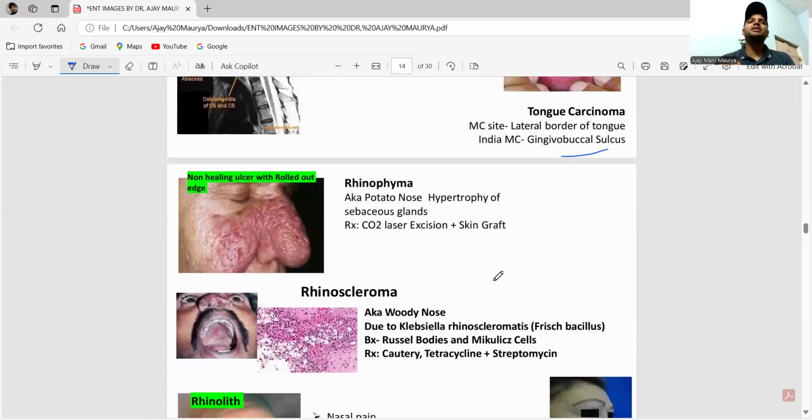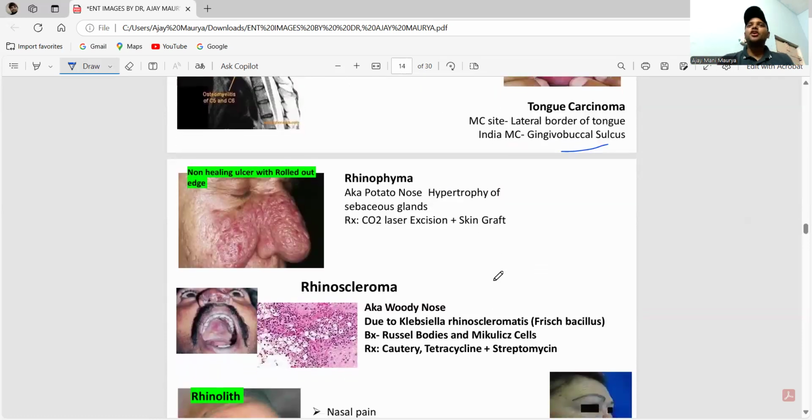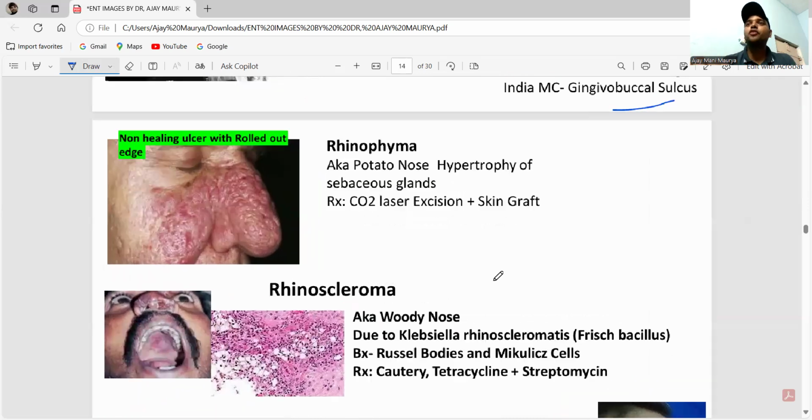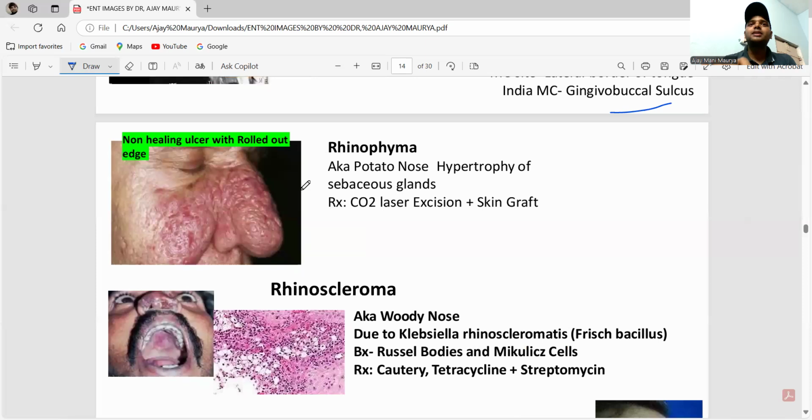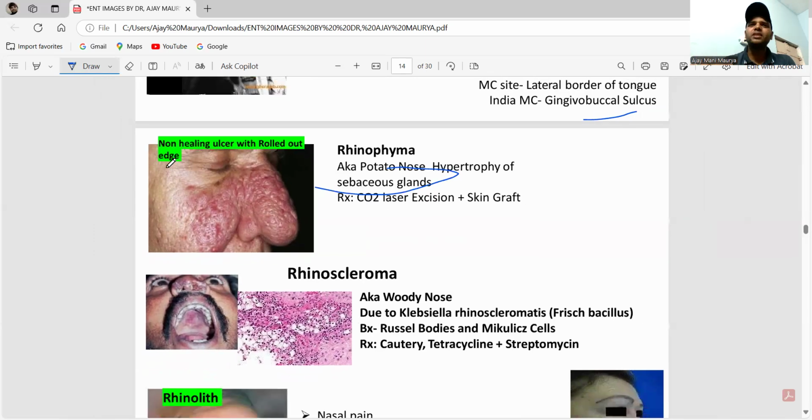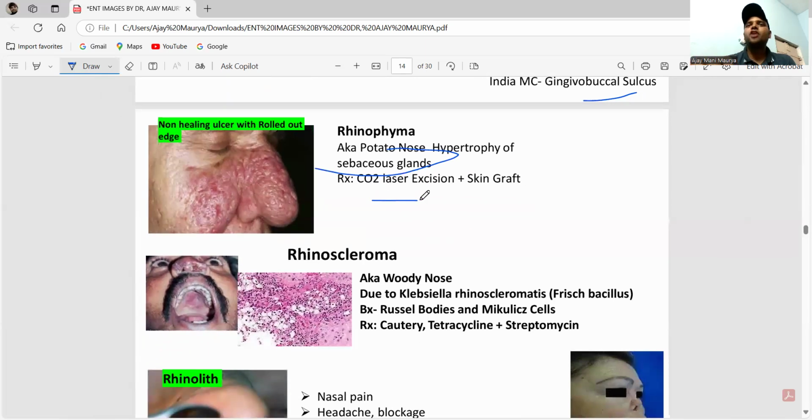Okay. Next one is rhinophyma. Rhinophyma is also called potato nose. This is due to the hypertrophy of what? Hypertrophy of sebaceous glands. It is a non-healing ulcer with rolled out edges. So treatment is carbon dioxide laser excision with skin graft.